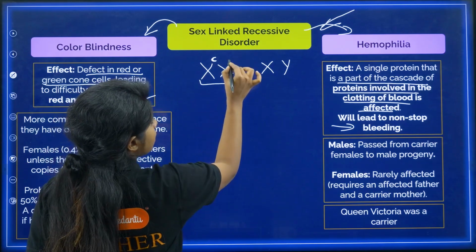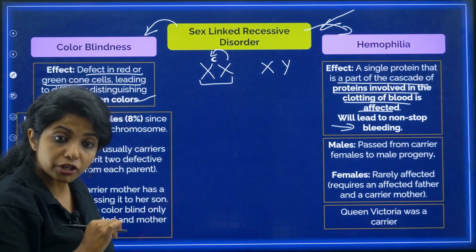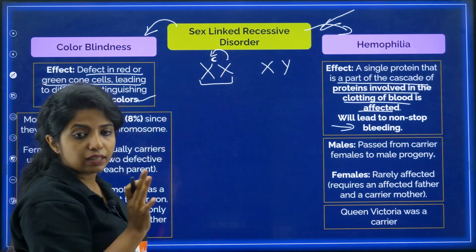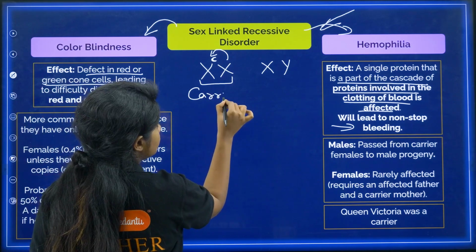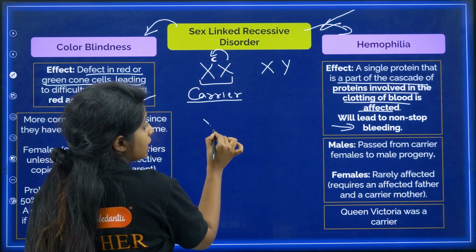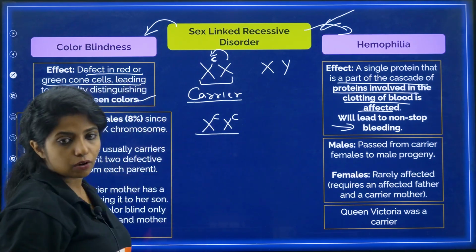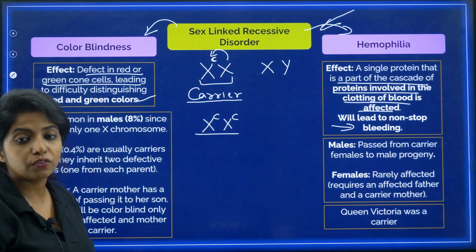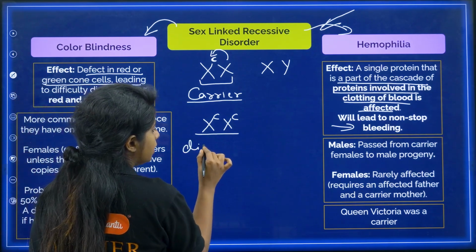In that case, there is another X chromosome which is not affected, so it will still overshadow the effect, and this lady is not going to have the disease. She is just going to be a carrier. If this lady has the disease, then both alleles, the genes on both of the chromosomes, should be affected.